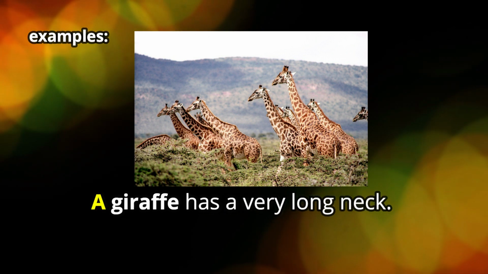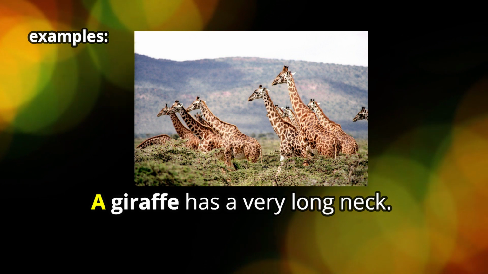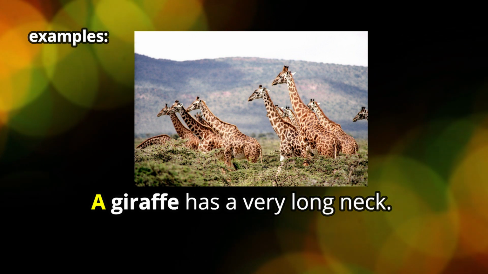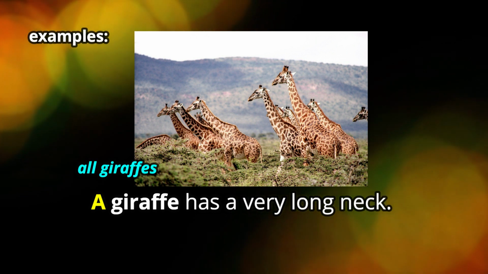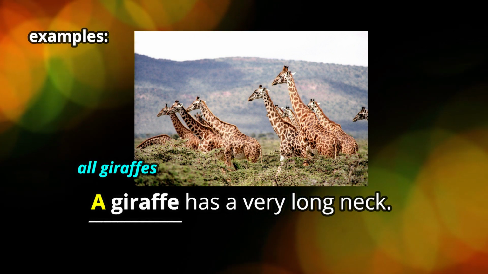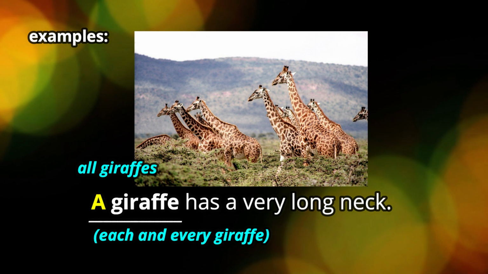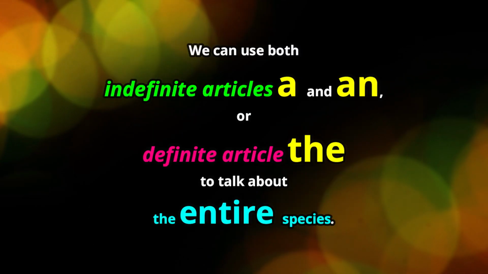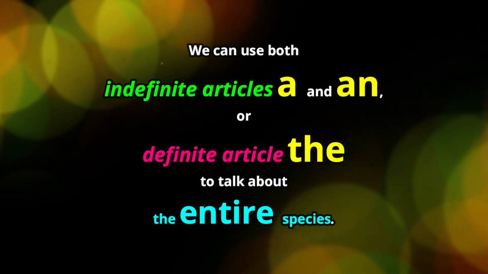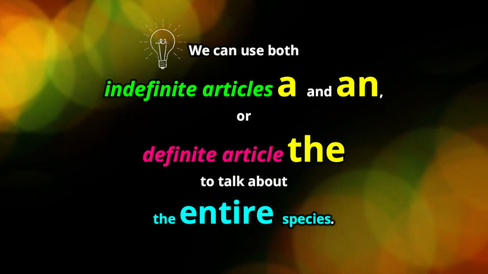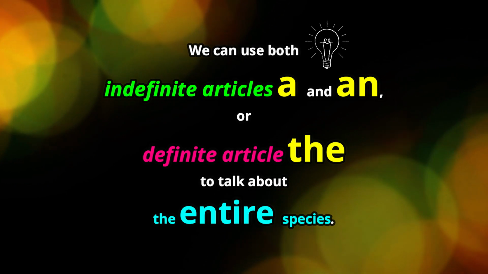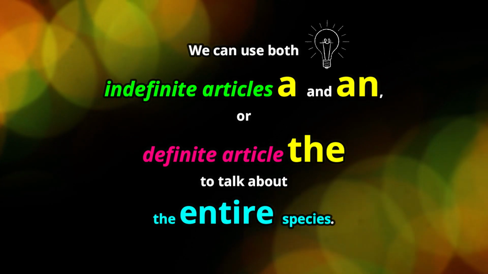And when we say a giraffe, like in the second example here, a giraffe has a very long neck, we mean all giraffes. A giraffe means each and every giraffe. Okay? So when we're talking about the entire species, we can use both of these. All right? We can use the indefinite a or an or the definite the. Okay?